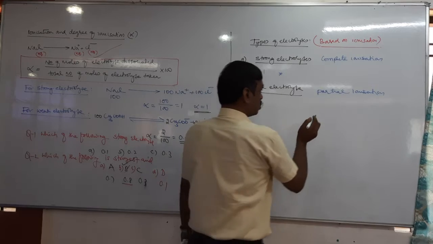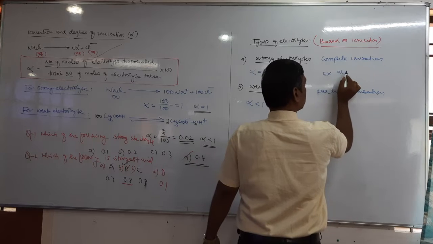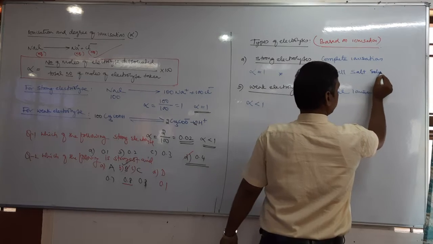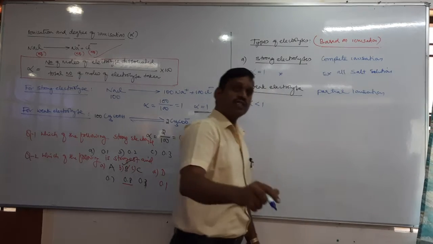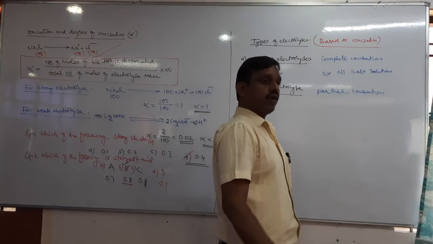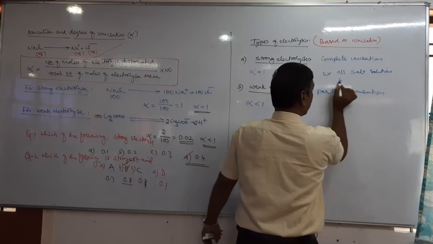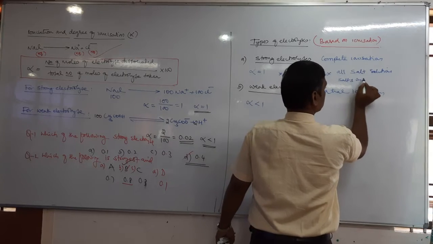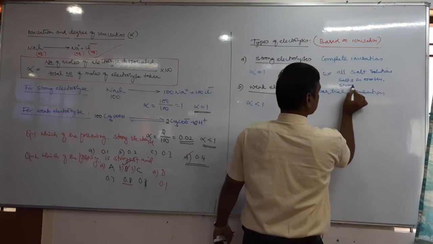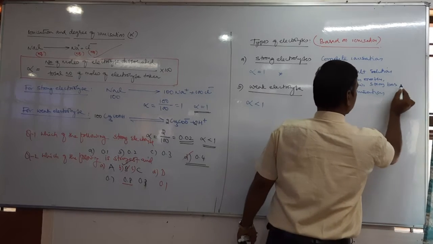Okay. Then examples. What are the examples of strong electrolytes? You can take all salt solutions. Irrespective of the nature of the salt, whether weak acid salt, weak base salt, strong acid salt or strong base salt, all salt solutions are strong electrolytes. They undergo complete ionization. Next, even salts in molten state, strong acids, strong bases. Can you tell me what are the strong acids and strong bases?